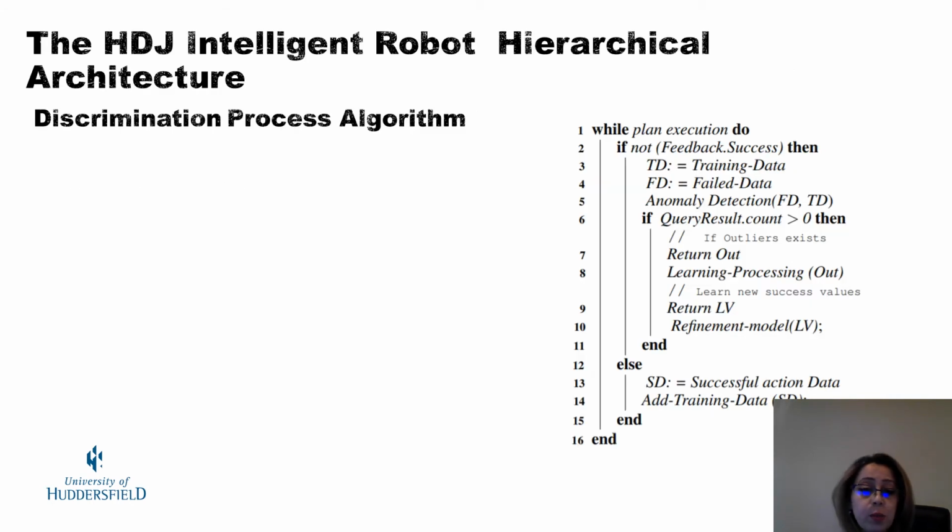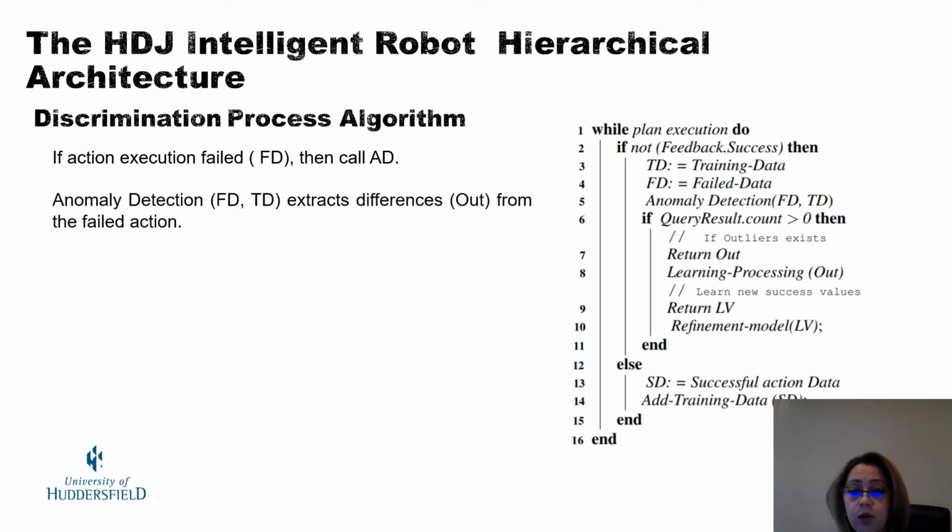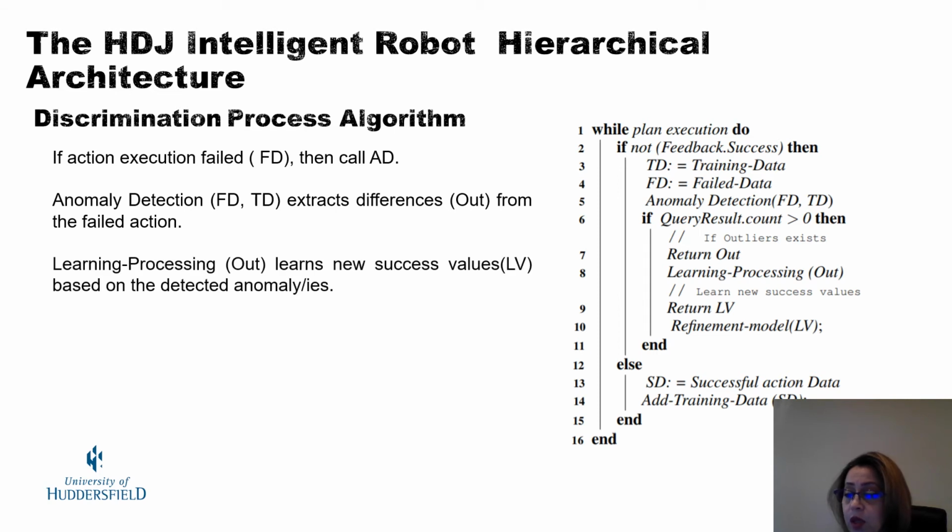The discrimination process algorithm. This algorithm represents the novel aspects of our reasoning method. The algorithm relies on the feedback coming from the control system after each execution. The control system sends feedback to the knowledge base. The feedback is either that the execution was successful or failed.